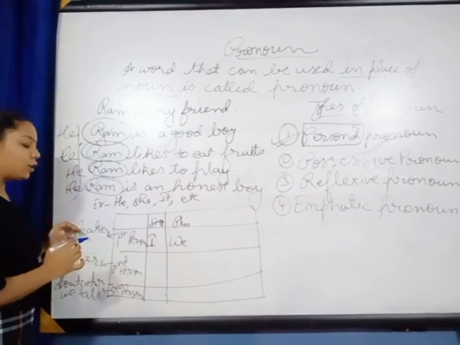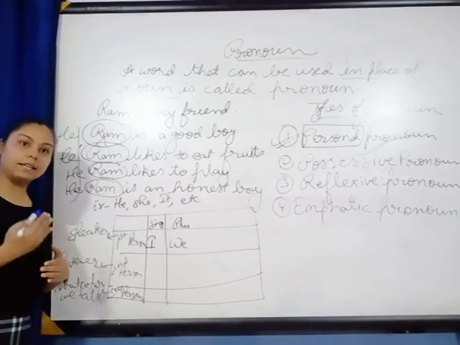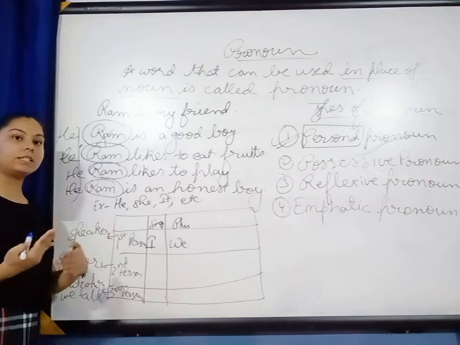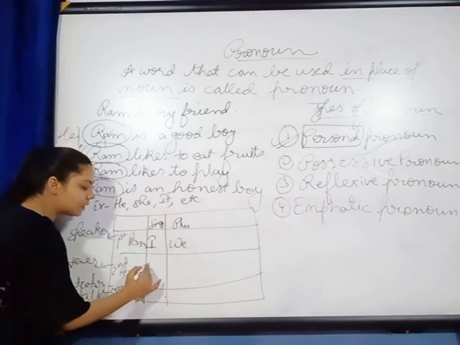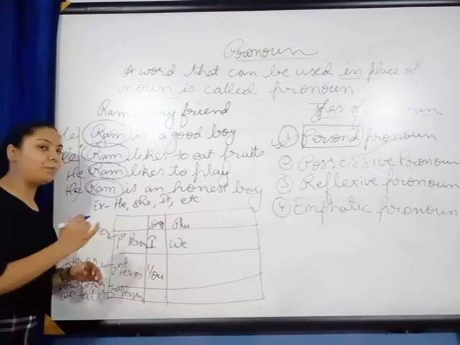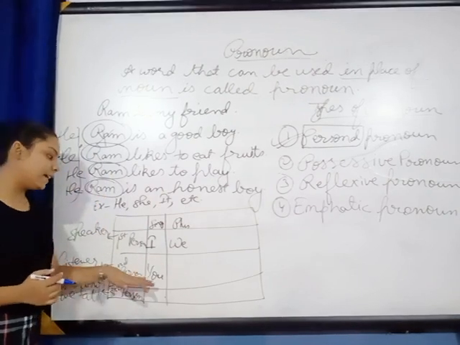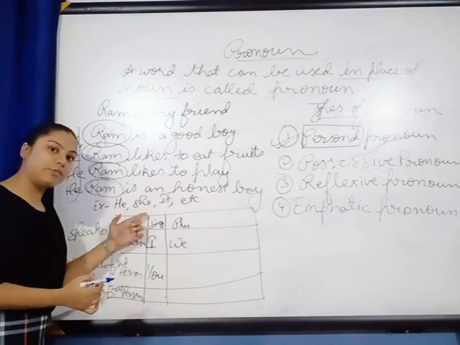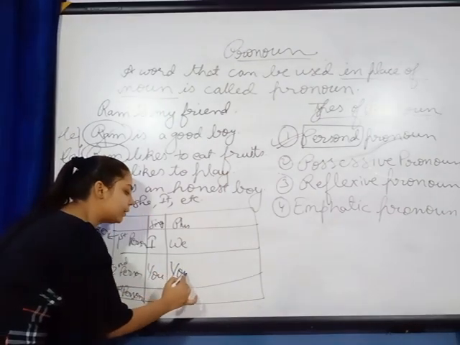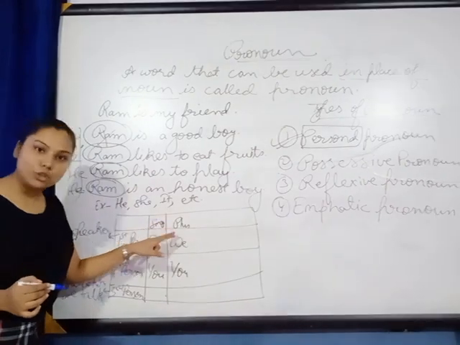If I talk about second person, obviously second person is the listener. So who will be the listener? The person who is standing in front of me, right? So second person is you. The very important thing about second person is that it will not change its form. Like you is used in singular form and the same word can be used in plural form too.